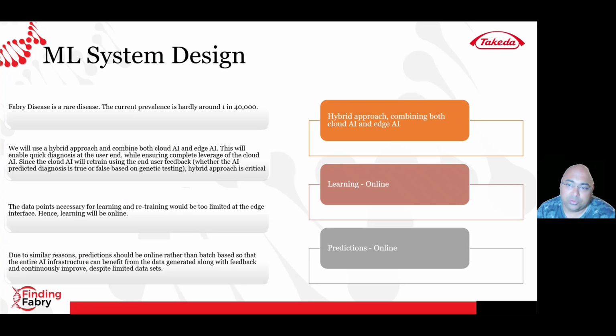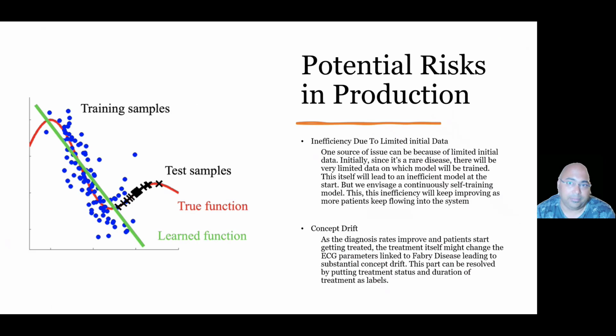So to summarize, we are using a hybrid approach, combining both cloud AI and edge AI. The learning would be online and the predictions would be online. Now, what are the potential risks in production? There are two which we have identified.